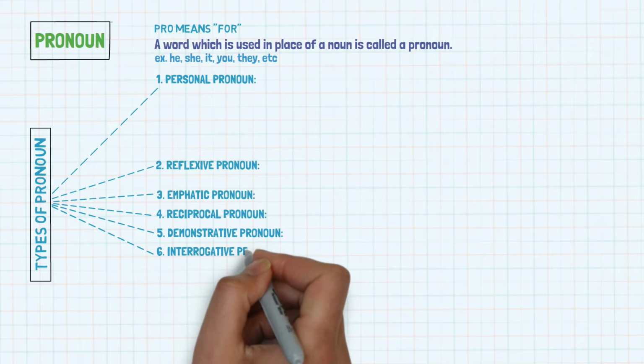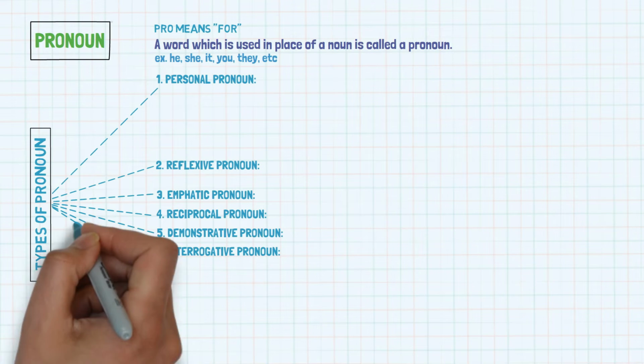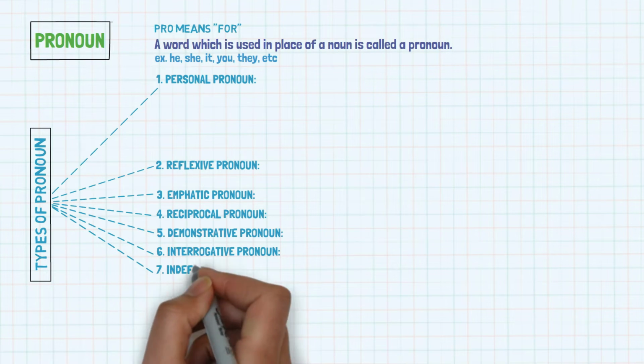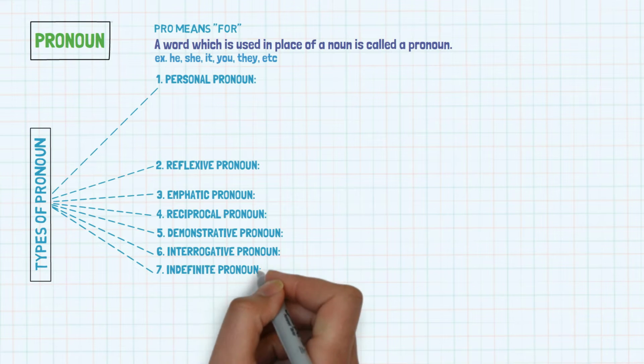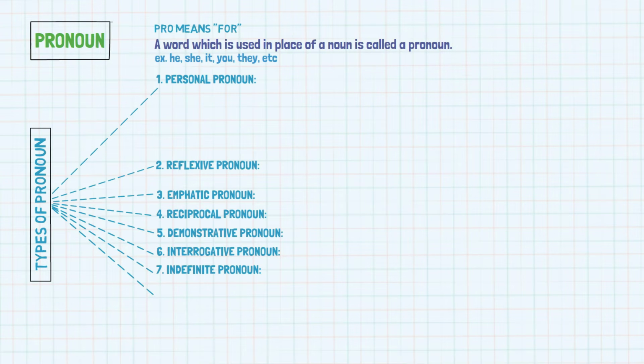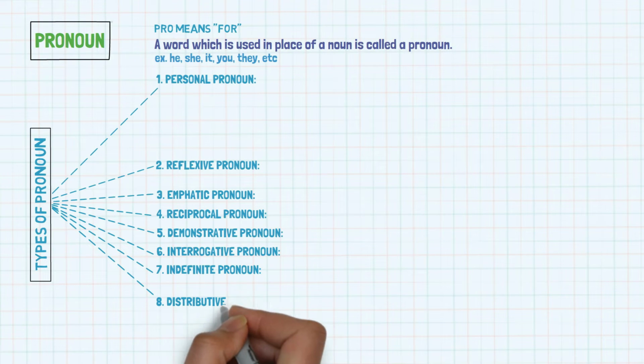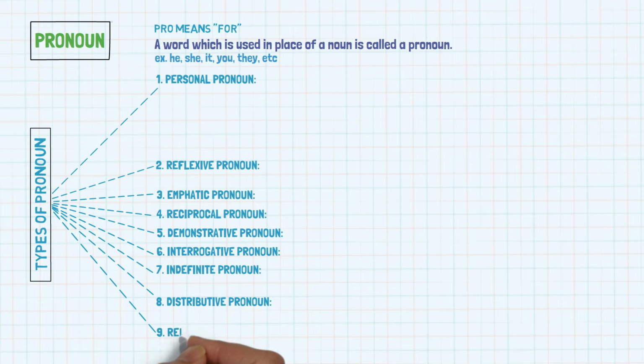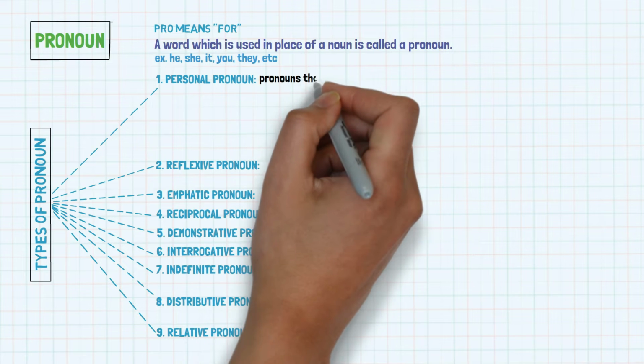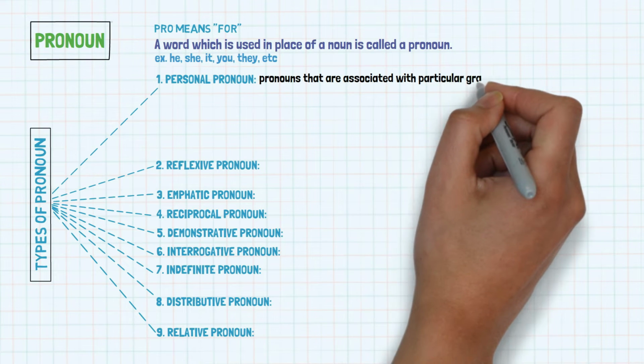Interrogative pronoun. 7. Indefinite pronoun. 8. Distributive pronoun. And 9. Relative pronoun. Personal pronouns are associated with particular grammatical persons.